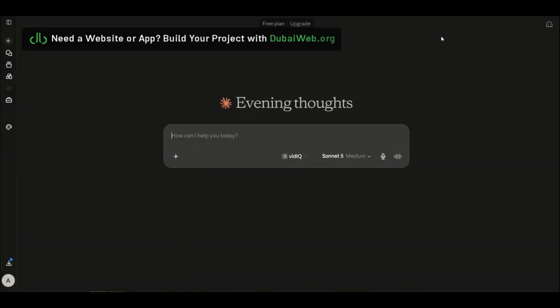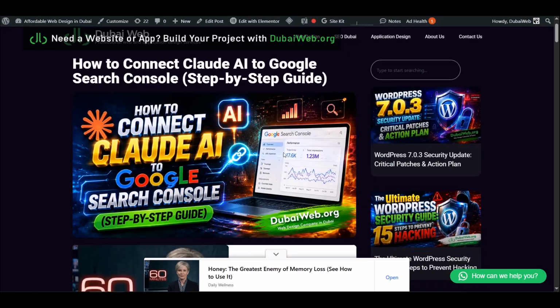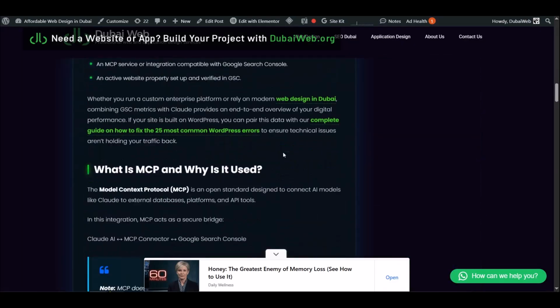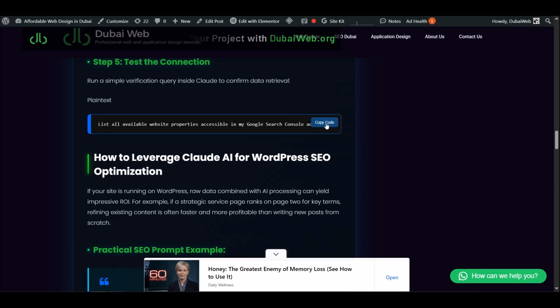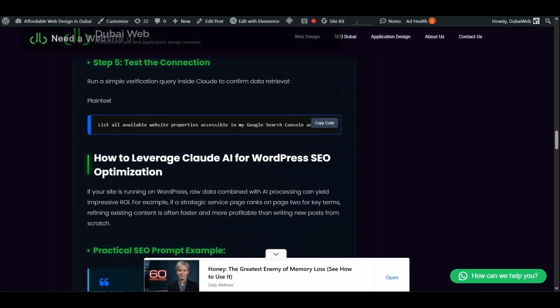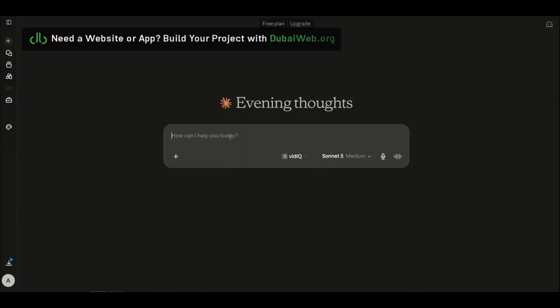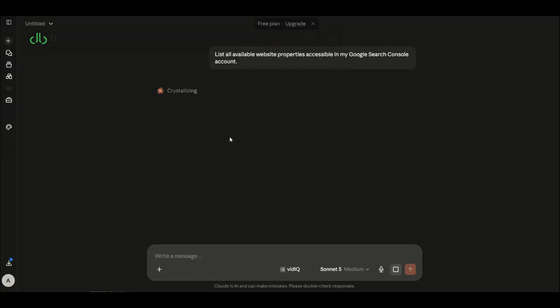Step 5. Test the connection. Run a simple verification query inside Claude to confirm data retrieval by typing "List all available website properties accessible in my Google Search Console account." And that is it. You are all set to analyze your SEO data directly within Claude AI.